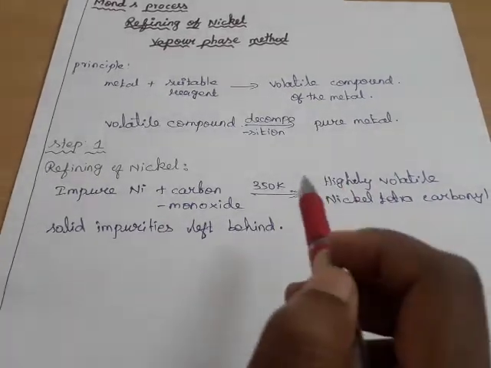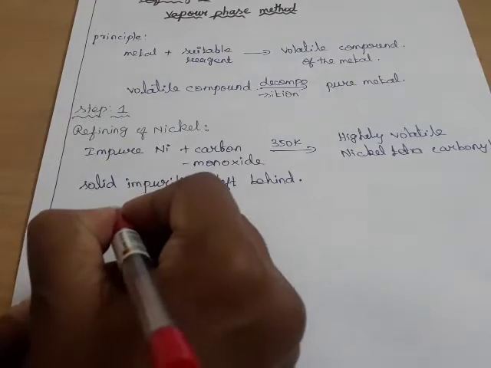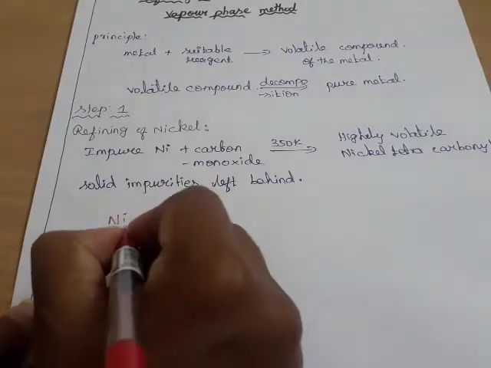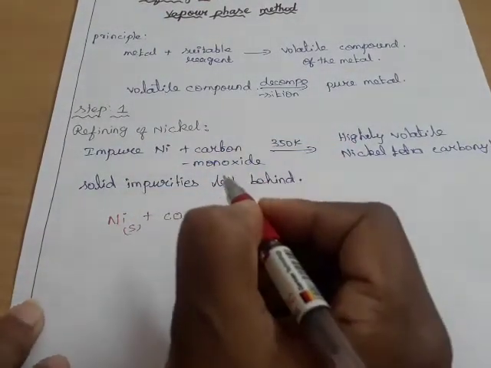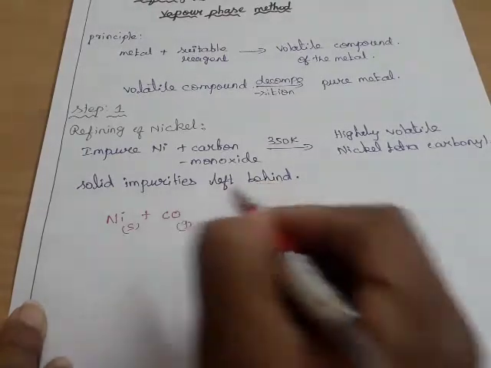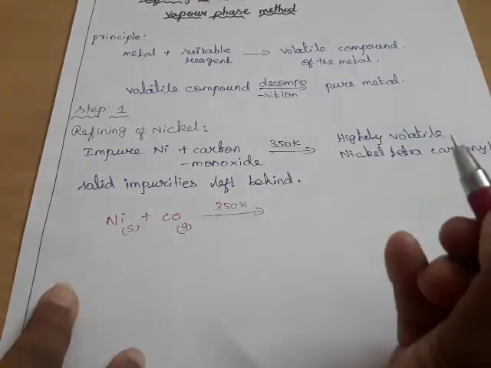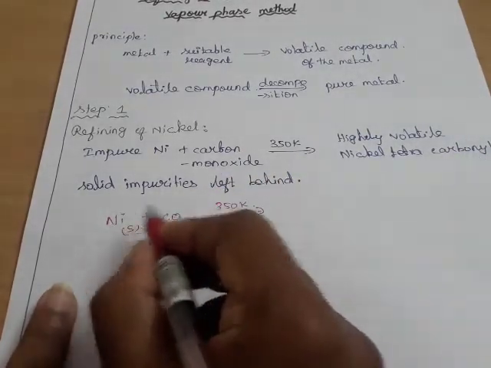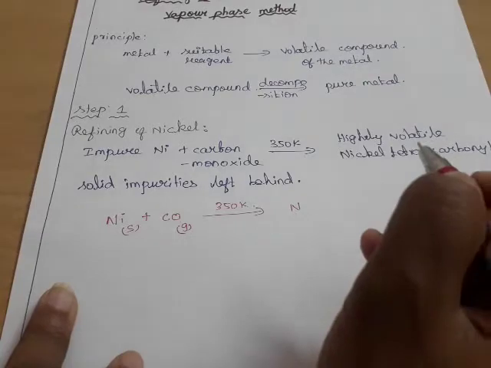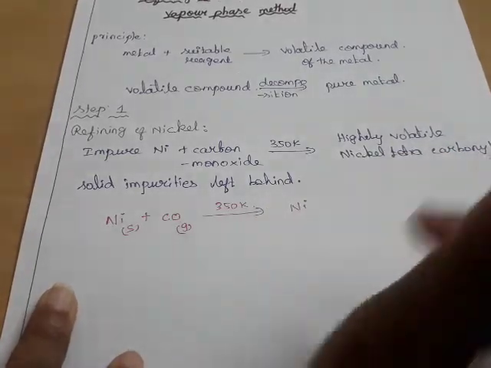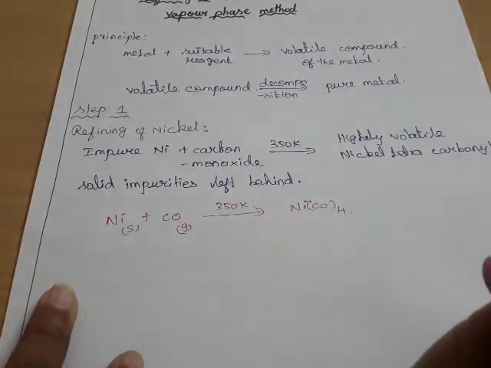Now we are going to see the equation. Impure nickel is in the solid state. It reacts with carbon monoxide. The formula is CO. Already you know carbon monoxide is in the gaseous state. It reacts at 350 Kelvin. Nickel reacts with carbon monoxide to form nickel tetracarbonyl. Tetra means 4, so 4 carbonyls are formed. Okay, this is the first step.